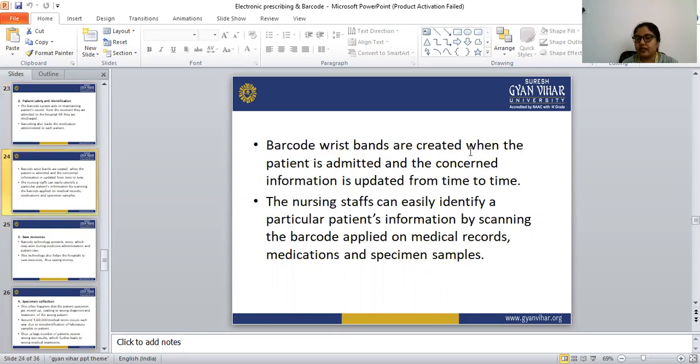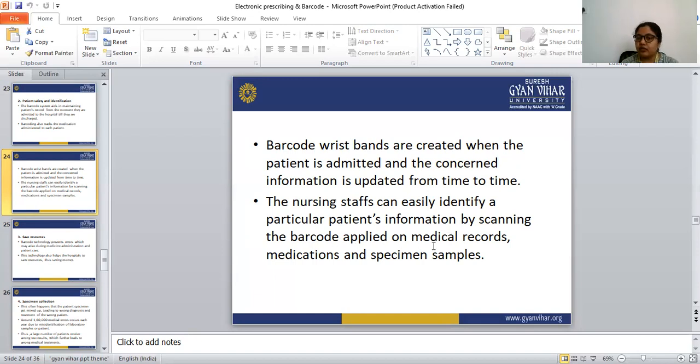Barcode wristbands are created for the patient when they are admitted to the hospital, and the concerned information is updated from time to time: how much medicine is given, whether the morning tablets and afternoon tablets are given or not. The nursing staff can easily identify a particular patient's information by scanning the wristband.